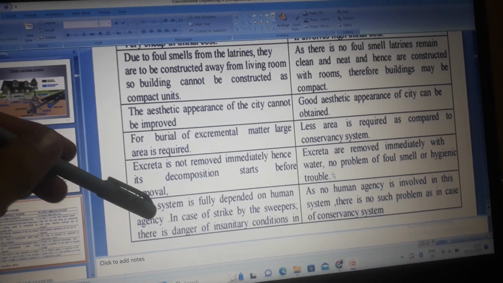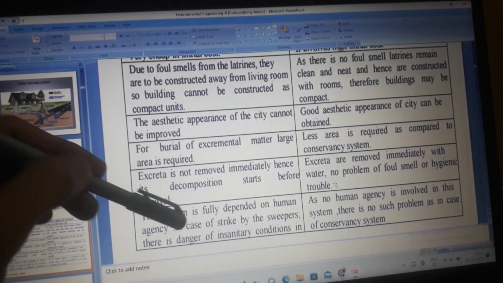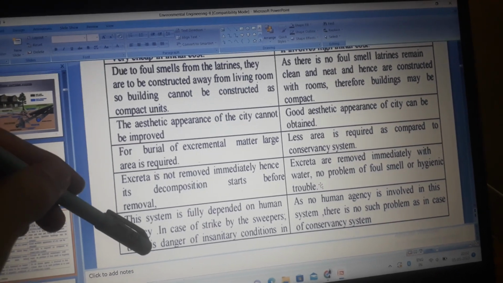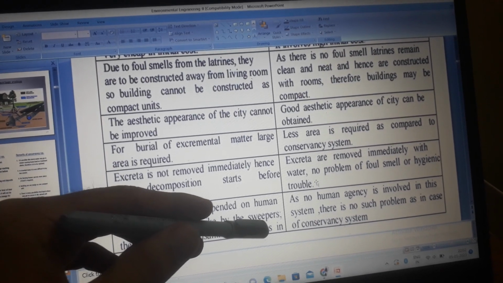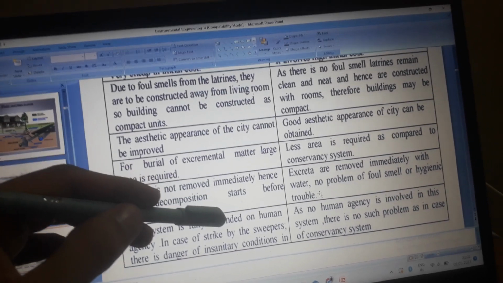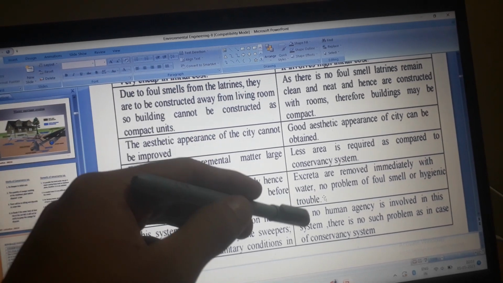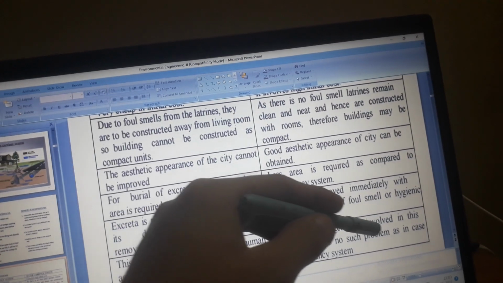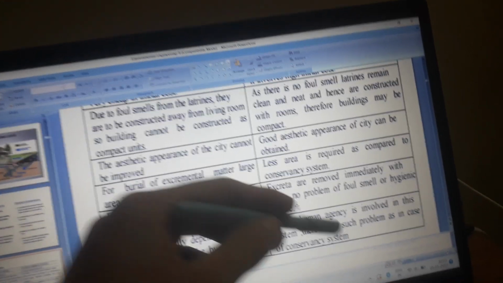Conservancy system: this system is fully dependent on human agency. In case of a strike by sweepers, there is danger of insanitary conditions. Water carriage system: as no human agency is involved in this system, there is no such problem as in the case of the conservancy system.